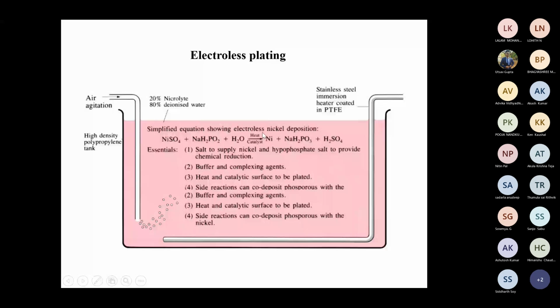So what is happening? NiSO4 and NaH2PO2 plus H2, with heat and a catalyst. There is continuous air agitation too.